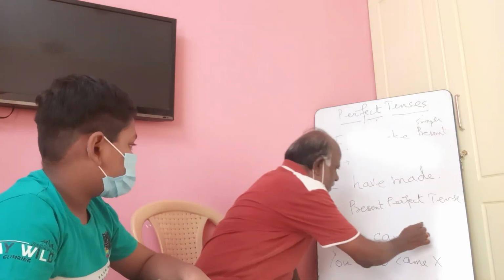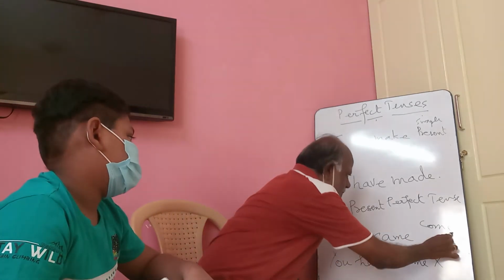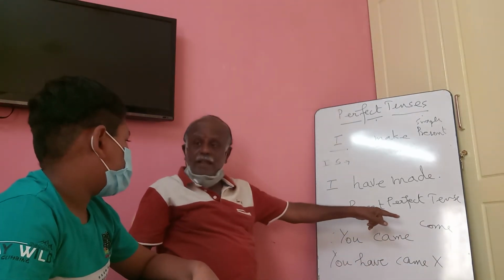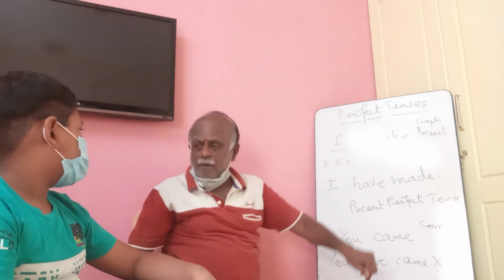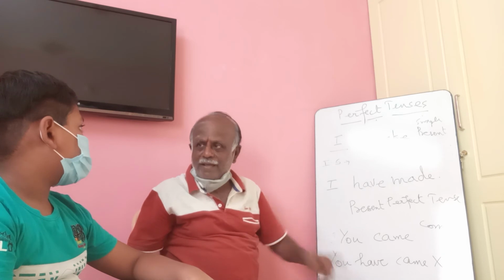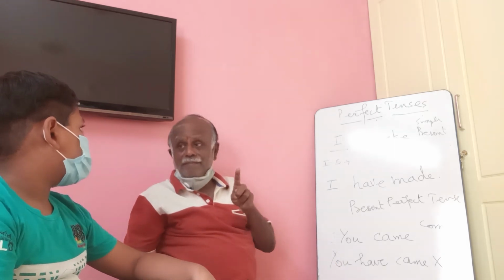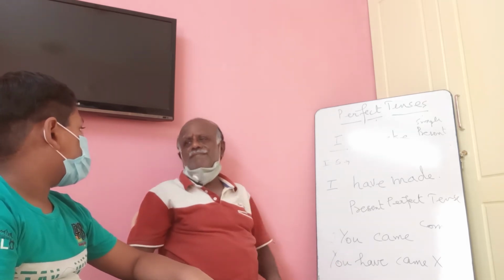Come. Come is the present form, past form is came. What is the past participle form? Come, came, come.